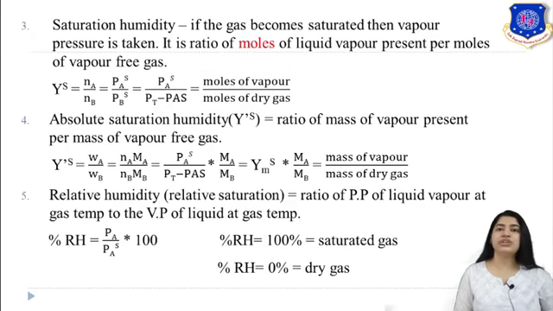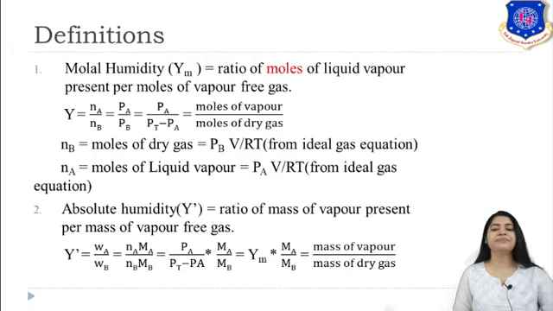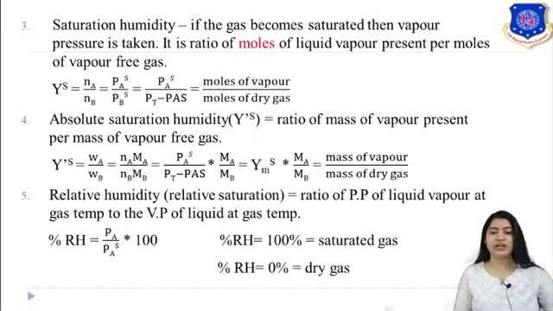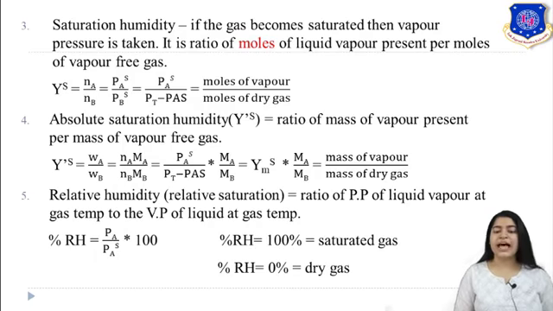So now the next is saturation humidity. If the gas becomes saturated, then vapor pressure is taken. In the definition of simple humidity, we took partial pressure because it was unsaturated. Now we are talking about the saturation condition. So instead of partial pressure, it is substituted by vapor pressure. The definition is the same, moles of A upon moles of B, but here instead of partial pressure, you take vapor pressure. For absolute saturation humidity, whenever the term absolute is there, it means you have to take into account mass. Again, weight of A upon weight of B, doing the same, moles into molecular weight, and instead of moles I am substituting vapor pressure.